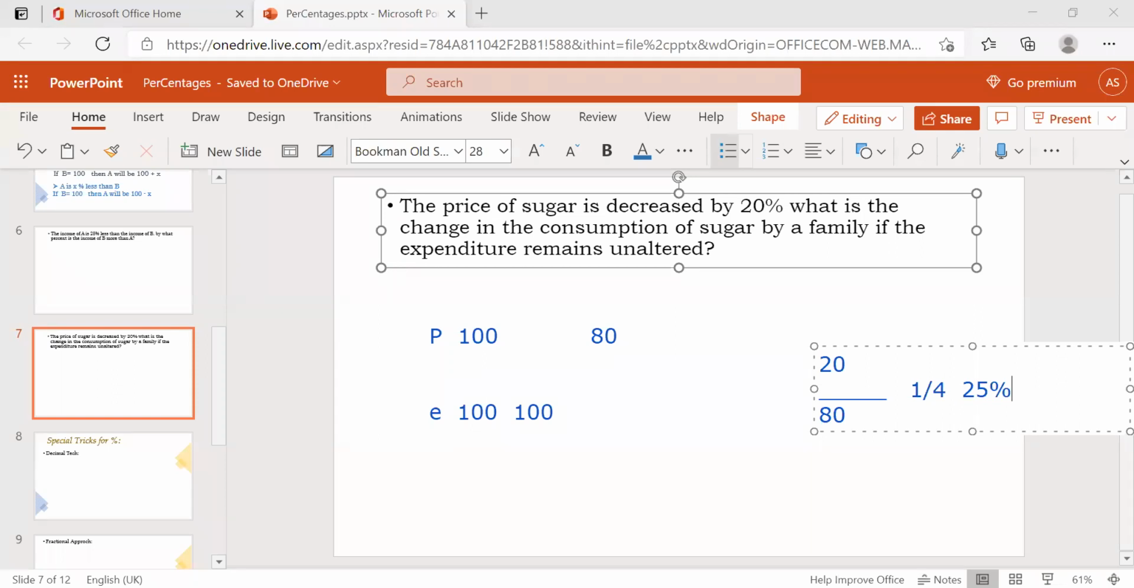So 25% I'll get more. Suppose before I was purchasing 1 kg, now I'm purchasing 1 kg plus 25% extra. What is that 25% extra? It is nothing but 1 by 4 of a kg, which is 250 grams more I'll get if the price is decreased by 20%. So what's the decrease here? 20 rupees. This 20 rupees out of 80 is 25%. So I'll get more, consumption is more, quantity is more.